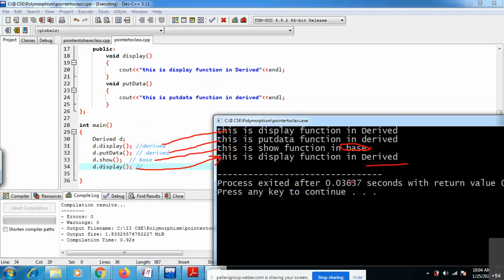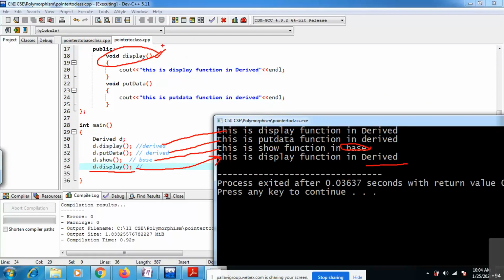Base class function you are unable to call because you are already having one display function inside a particular derived class, with the same function name and same parameter list. Zero parameters are there, right?